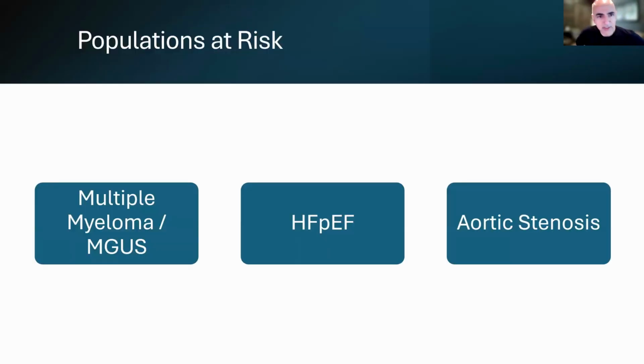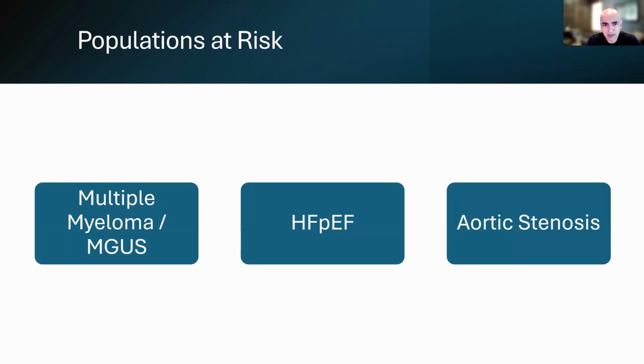So let's start first by speaking about the populations at risk. When we read echocardiograms in cardiology, usually we're not just looking at the imaging study completely in isolation. We want to know what the ordering provider was interested in examining the patient for. A lot of times, they may not be thinking about rare diseases like amyloidosis, but they'll say that the patient's short of breath or the patient's having chest pain.